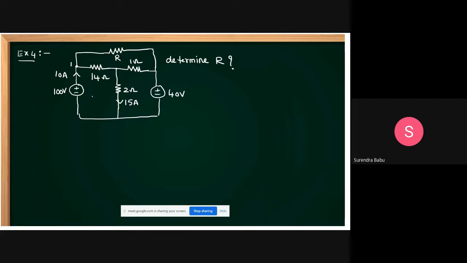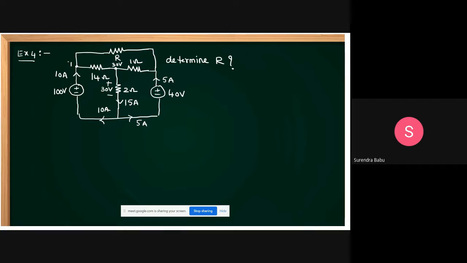Here it is given 15 amperes, friends, and this is the 10 amperes. This 15 amperes means this is how much current, sir? This is 10 ampere. What about this current, sir? It is 5 amperes. Here 15 amperes means this is how much voltage here? 30 volts. Here 30 volts means here also how much? It is 30 volts. Clear? Now this current is how much? 5 amperes. Understand? 10 amperes is flowing like this means it is 5 amperes.